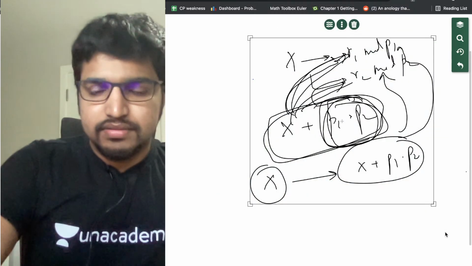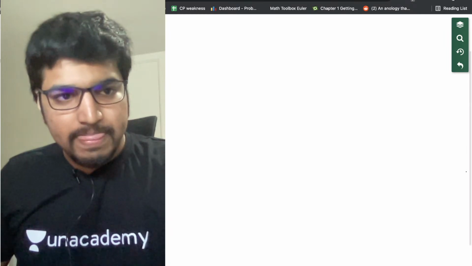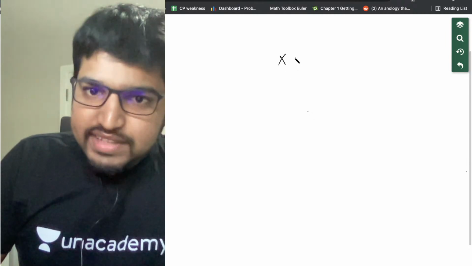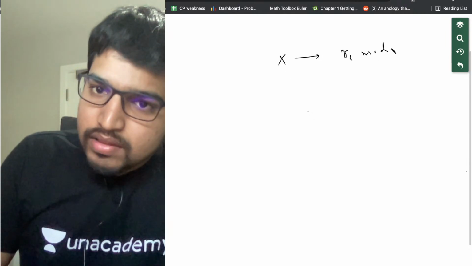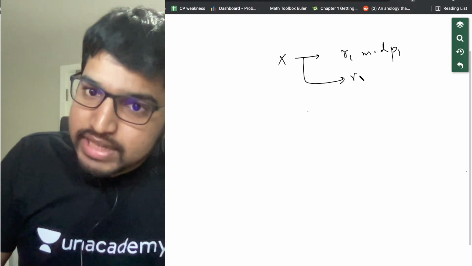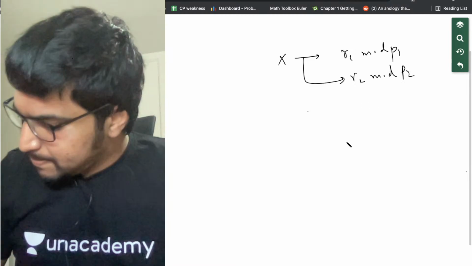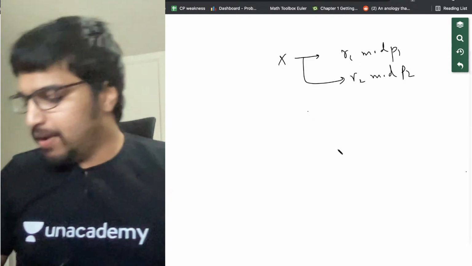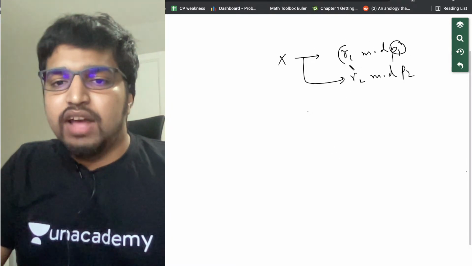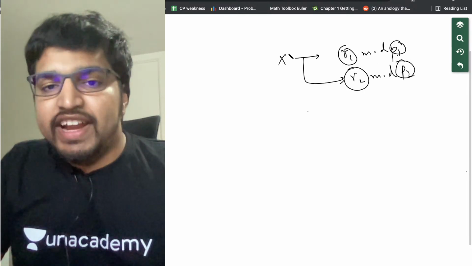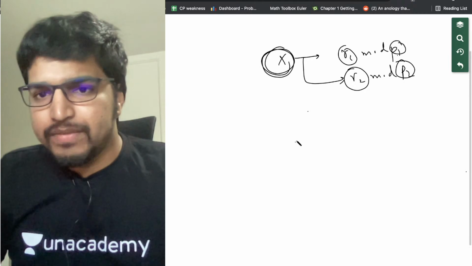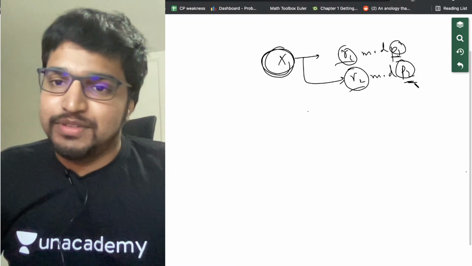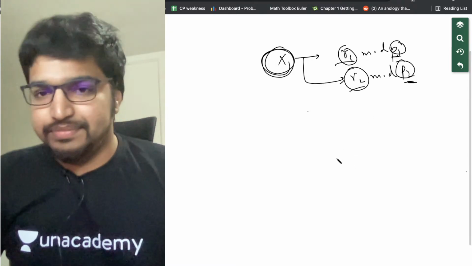So what I was saying is, one observation is that if there's an x which satisfies R1 mod P1, at the same time it also satisfies R2 mod P2. Okay, so Jay, the question is that you're given P1, R1, P2, R2. We need to find a number x which gives a remainder R1 with P1, and at the same time it also gives the remainder R2 with P2. Got it? That's the question.